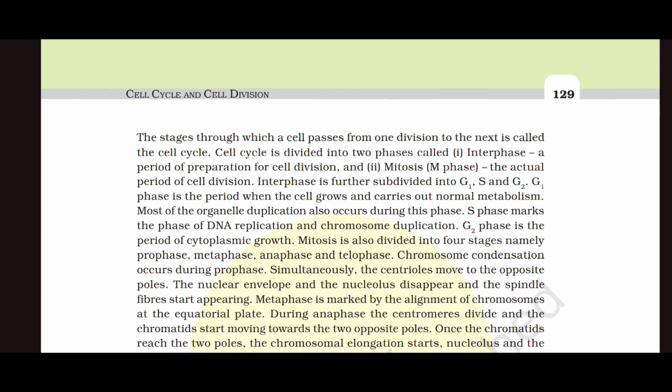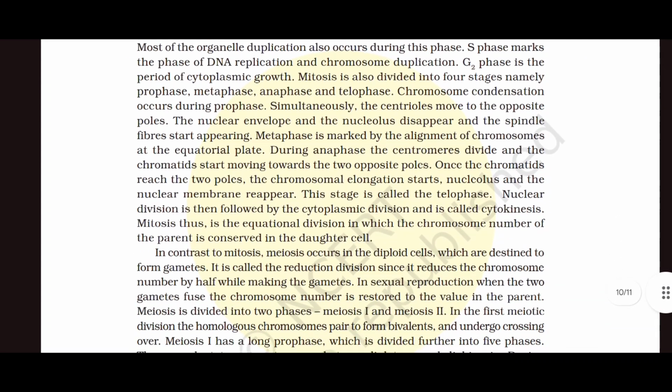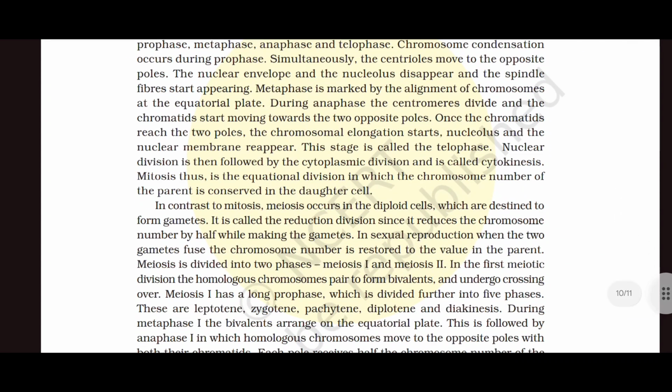During anaphase, the centromeres divide and the chromatids start moving towards the opposite poles. Once the chromatids reach the two poles, the chromosomal elongation starts. Nucleolus and the nuclear membrane reappear. This stage is called the telophase. Nuclear division is then followed by the cytoplasmic division and is called cytokinesis. Mitosis, thus, is the equational division in which the chromosome number of the parent is conserved in the daughter cell.